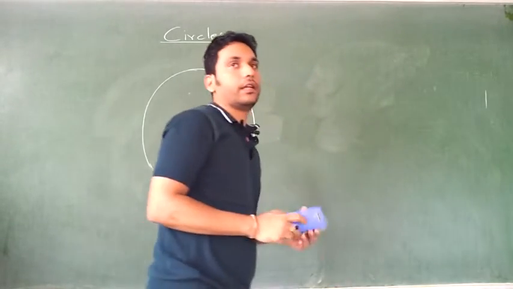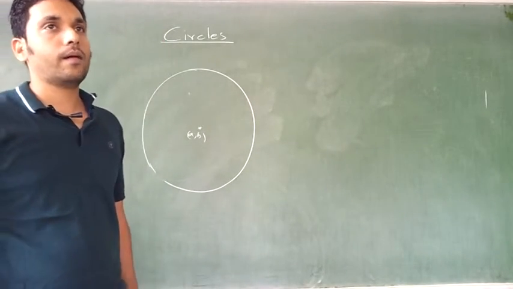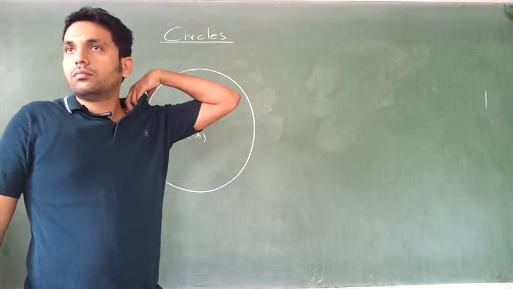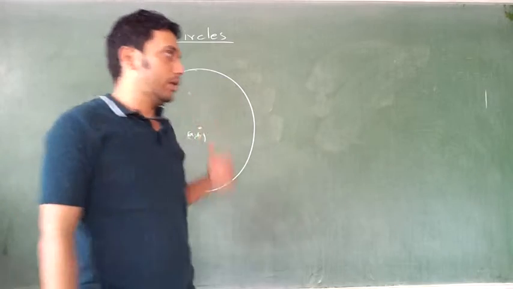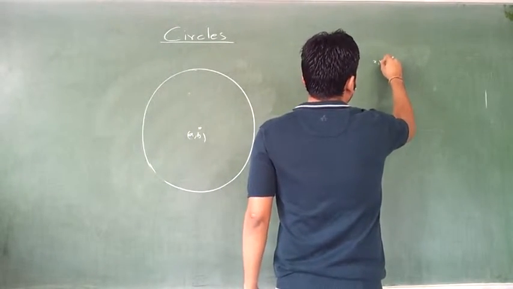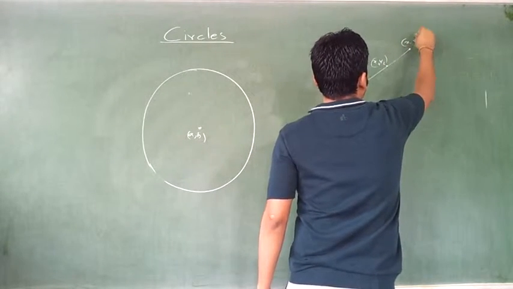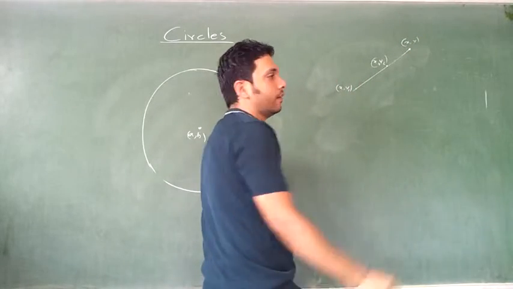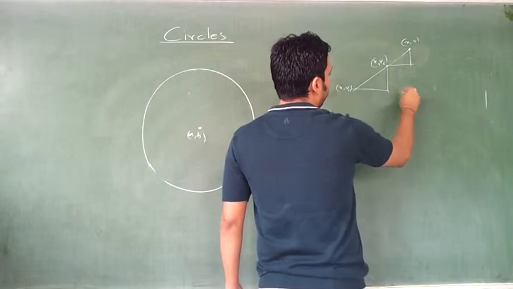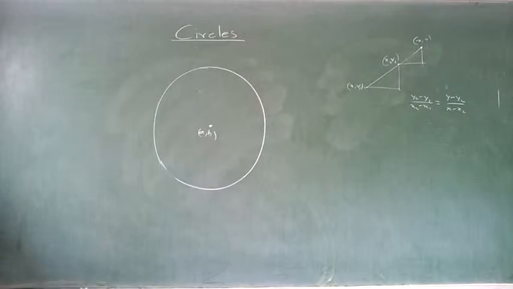How do you make the equation of a straight line? There are three forms. Slope, point, two-point. So if two points are given to you, say x1, y1 and x2, y2, first job is to take any random point x, y and this should follow the equation. This triangle is similar to that triangle. What is the height? y2 minus y1 upon, what is this? x2 minus x1.